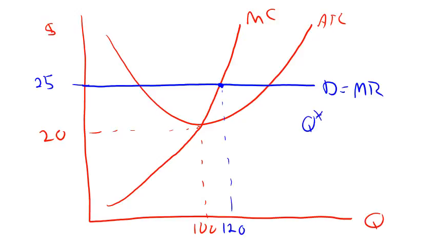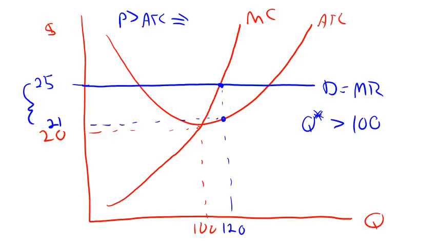In this case, Q star, the quantity that maximizes profit, is greater than 100, the quantity that minimizes average total cost. And we can also see that the price the firm charges, 25, is going to be higher than the average total cost. The firm will be making $4 profit per unit. Since price is greater than average total cost, that makes profit greater than zero. In this case, the firm's profit will be $480. Again, the area of this shaded triangle.